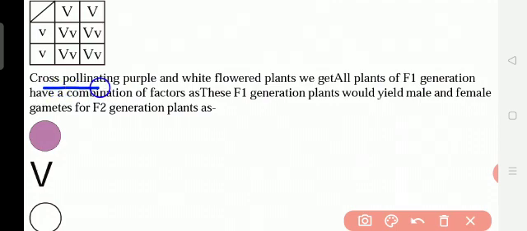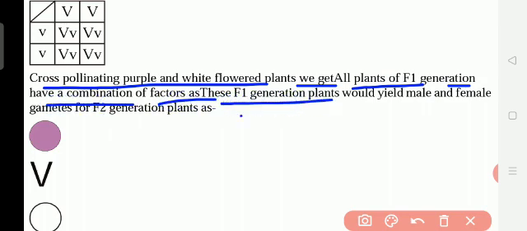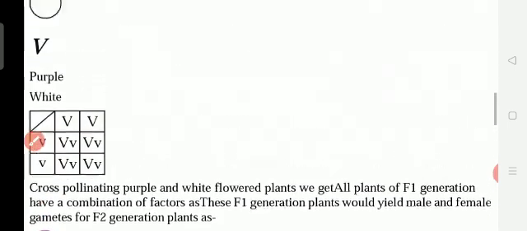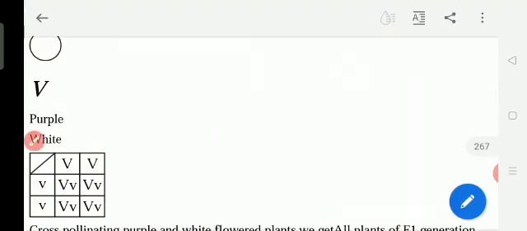Now cross pollinating purple and white flower plants, we get all plants of F1 generation having a combination of factors, as this F1 generation would yield male and female gametes for the F2 generation. So here is the F2 generation. In the F2 generation, all the purple flowers we have here, everything is capital V and small v. So from this one we are getting the next generation.